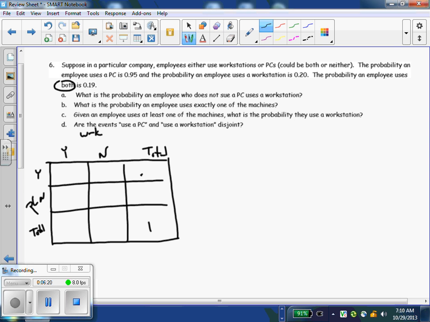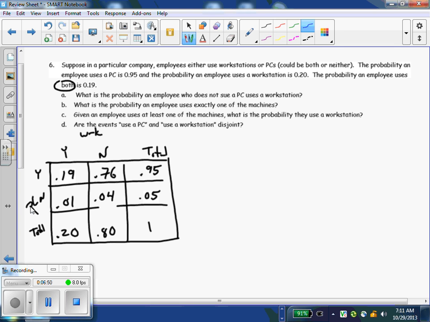95% use a workstation, which means 5% do not. 20% use a workstation, which means 80% do not. And it says 19% use both. So this math's actually going to be a lot friendlier to us here. Oop, 0.04. Sorry. And then this would be 0.76.